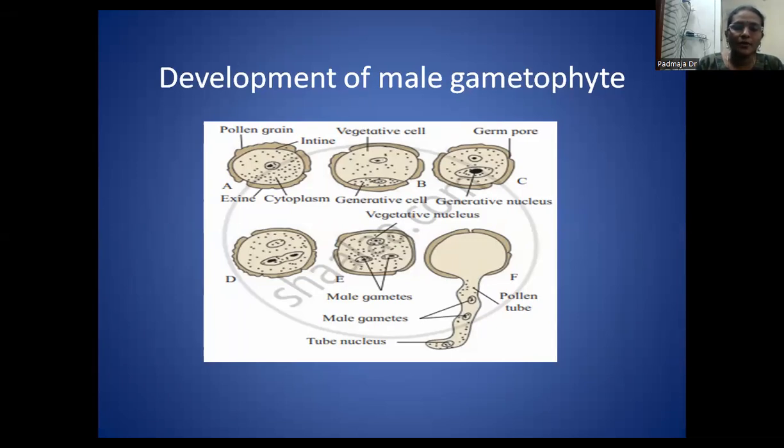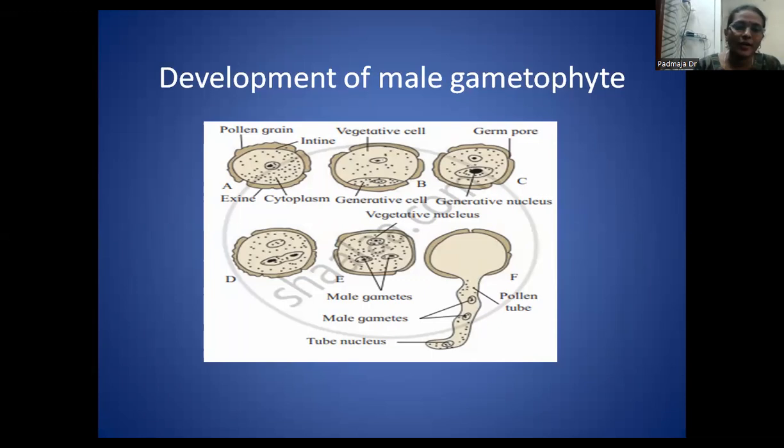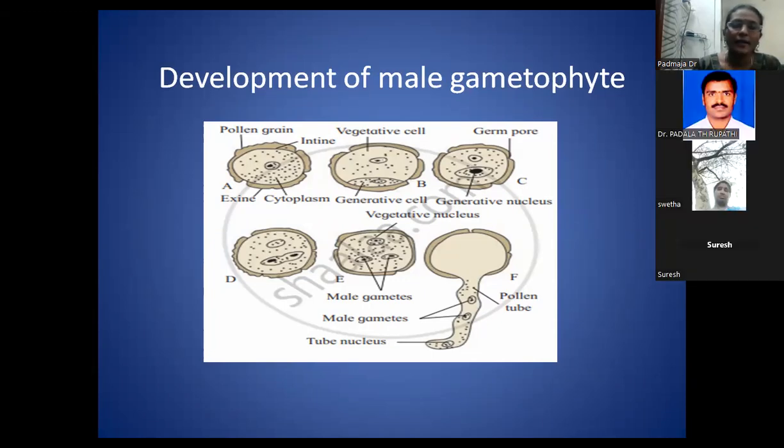It is one type of study. For a small project, we can also gather pollen grains from different families and study the pollen tube length.